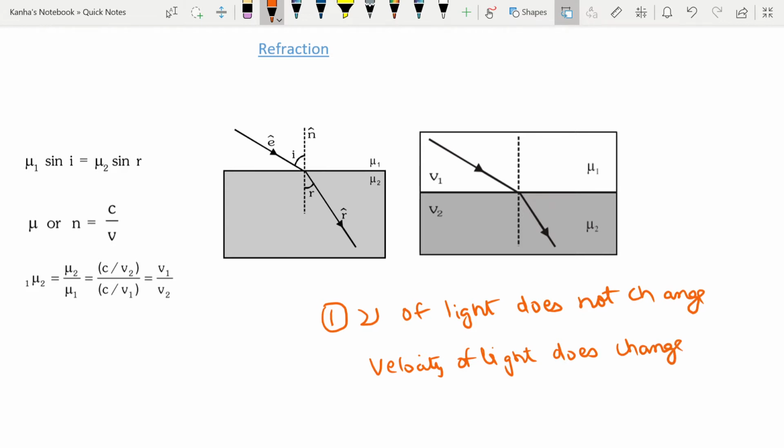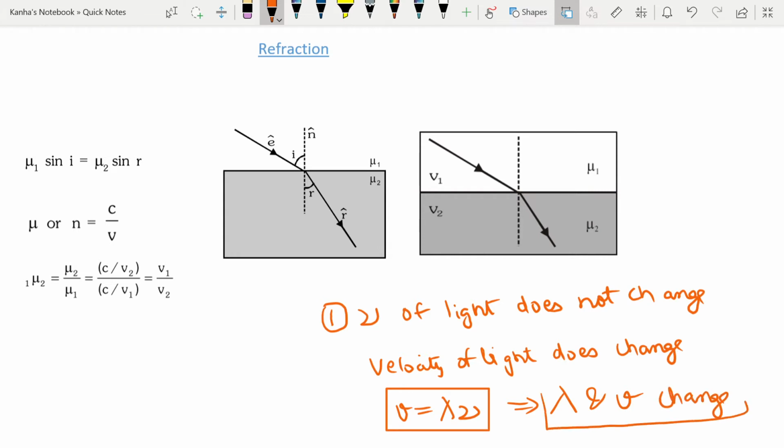And we know that velocity is equal to lambda into frequency, right? So if the frequency is not changing and velocity is changing, that implies the wavelength and velocity change. This should be very clear, as it will be more evident as we read further.